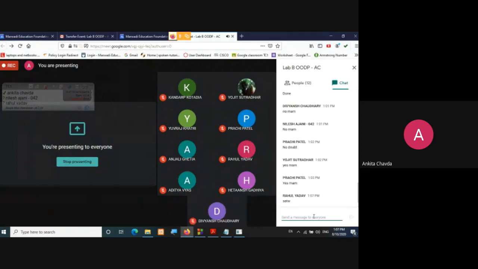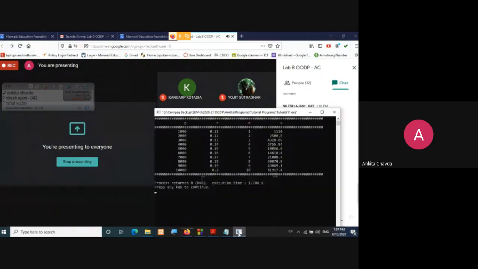Anyone? Yes, Rahul. Set W, right? So set W is there for setting the field width. So that I'll use, and I have to do this program, right? Otherwise in the program there is nothing new.